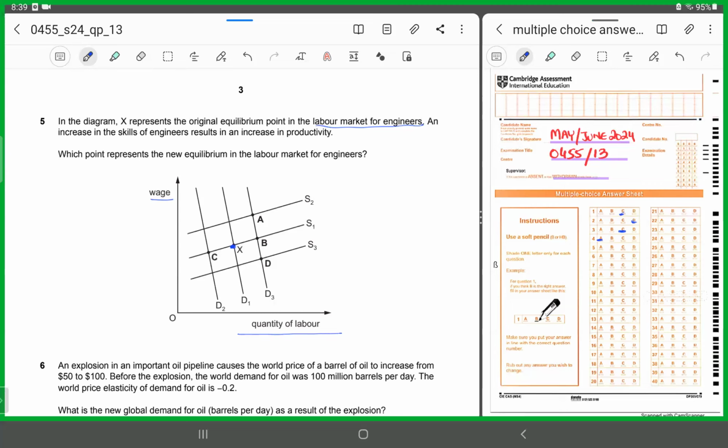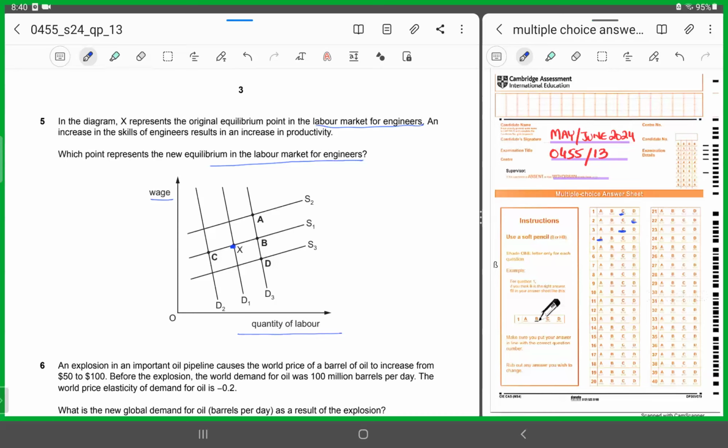So now what happens is that the engineers have invested in their skills, and as a result, the productivity level has boosted. Now they are saying which point represents the new equilibrium in the labor market for engineers. Now, when the engineers invested and improved their skills, they witnessed a rise in their productivity levels. Now they are saying, as a result, what would be the new equilibrium position? Now, we all know that when there has been an investment in skills, the productivity level boosted. As a result, what would happen? The labor would be more in demand, right? Such labor with high-tech skills would then be more in demand.